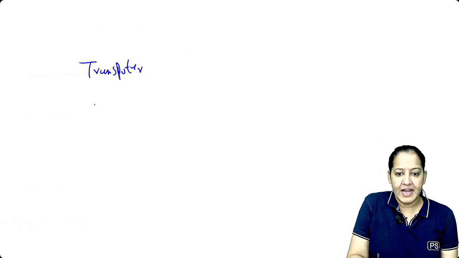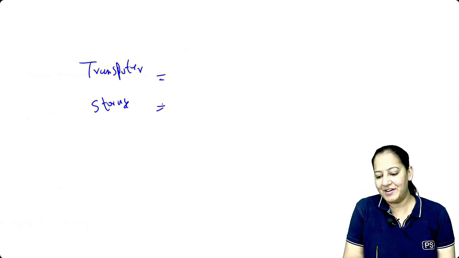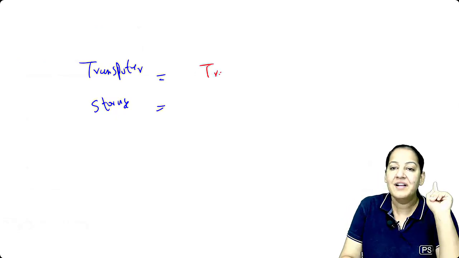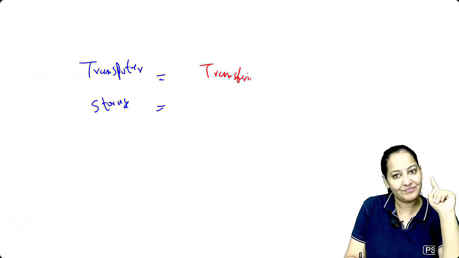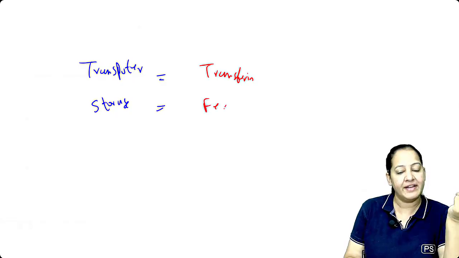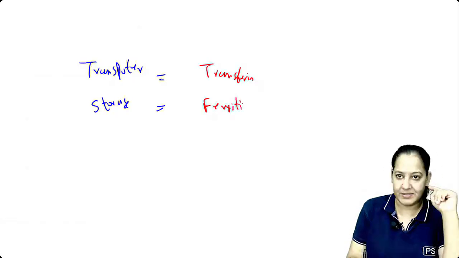I'm asking you the question. Tell me the transporter of iron. And tell me the storage form of the iron. Two questions. Who's the transporter of iron? Who's the storage form of iron? The transporter is transferrin. It's a PYQ. And the storage form is ferritin. Both are questions. Storage form is ferritin.